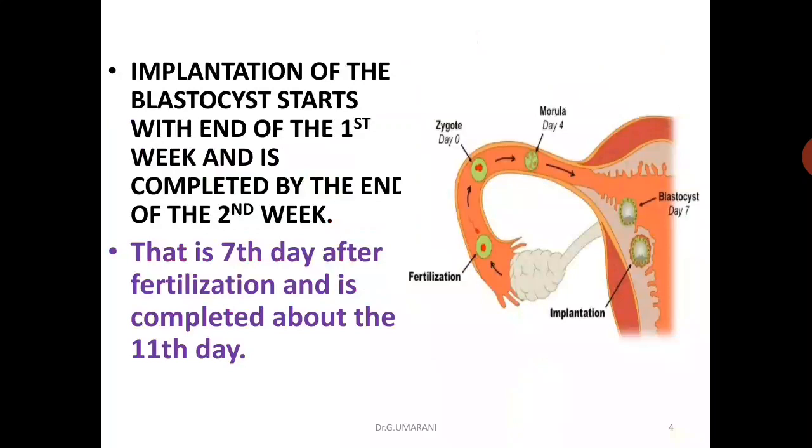So the first week of development ends with the start of implantation, and in the second week it is completed. It starts on the 7th day after fertilization and is completed about the 11th day.